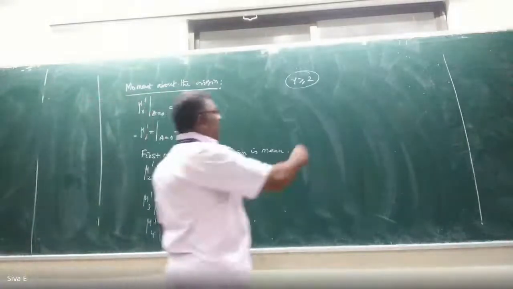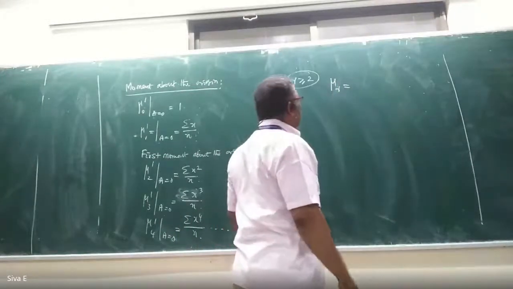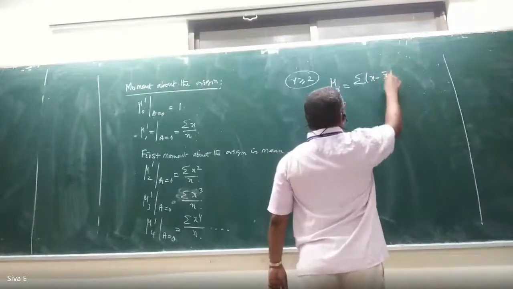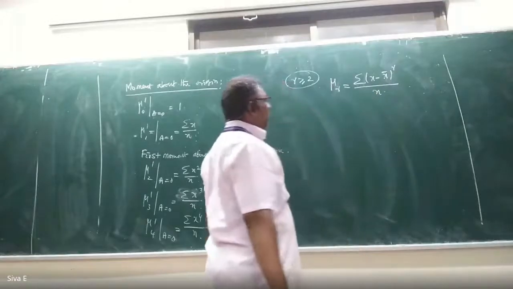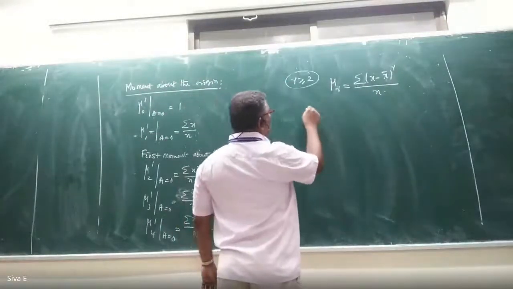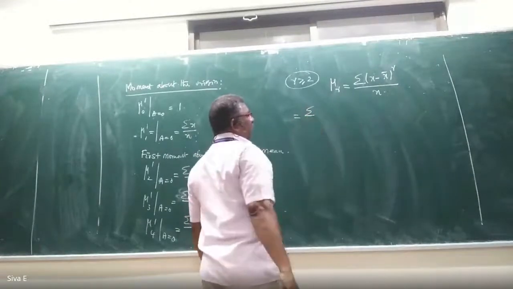Listen, here first I take the moment about the mean, summation of x minus x bar whole power r by n. That is equal to summation.